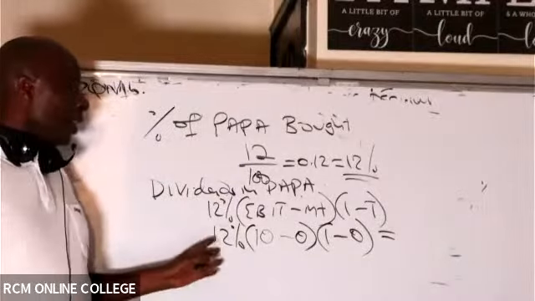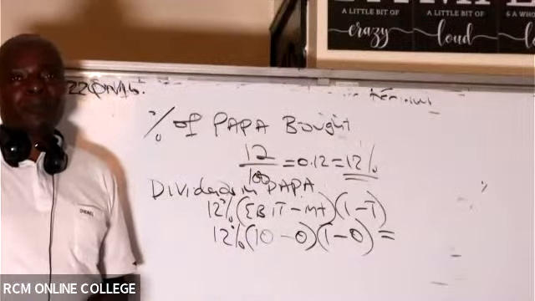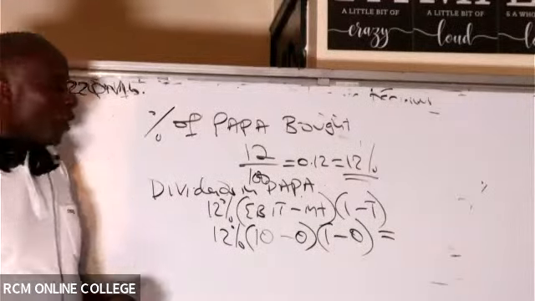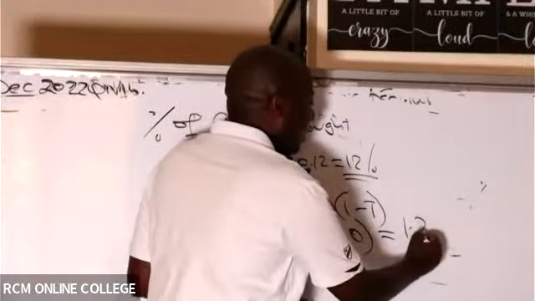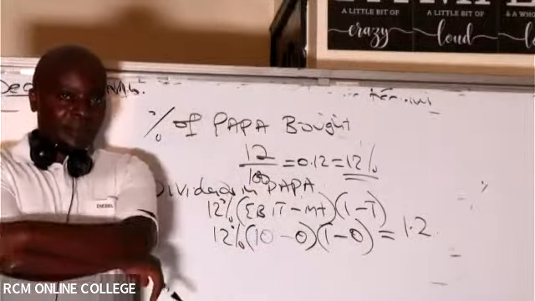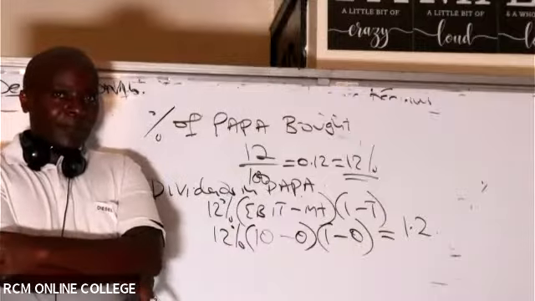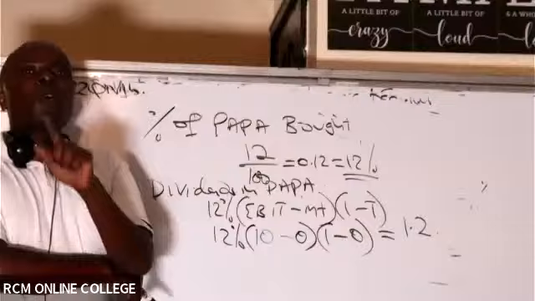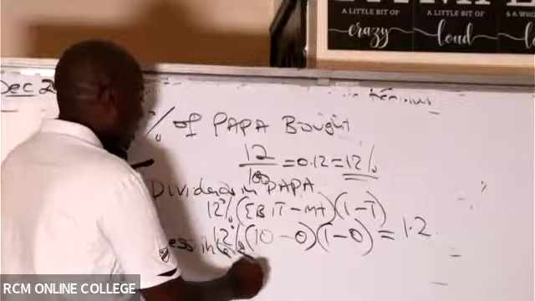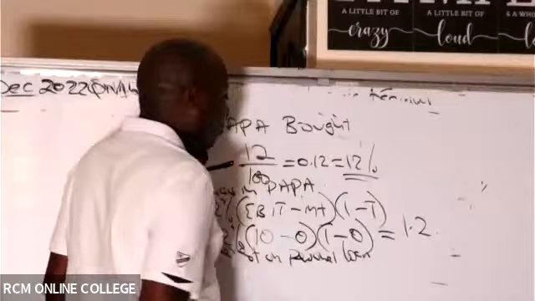So at the end of the day, this gentleman will get what dividends? Naomi is giving me a figure of 1. Leonid is giving me a figure of 1.2. But now remember, there is something he has to deduct out of that dividend. Do you remember? For him to be able to get a bigger shareholding, he did something. There is an interest on personal loan. So less interest on personal loan.